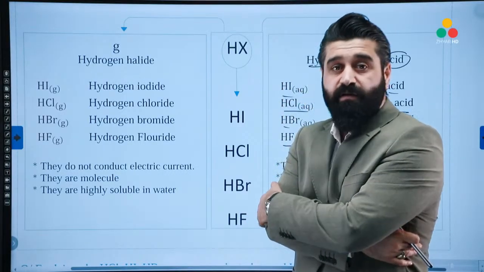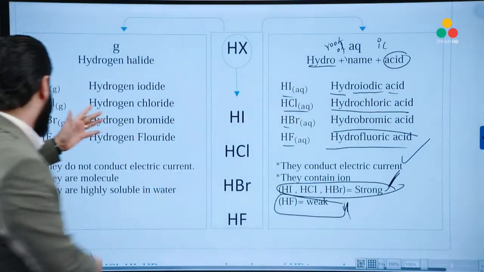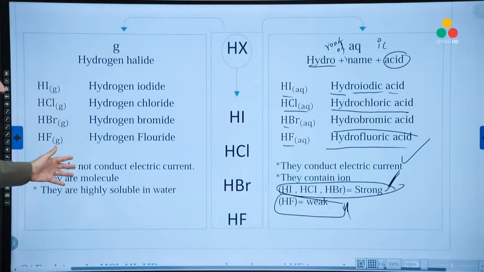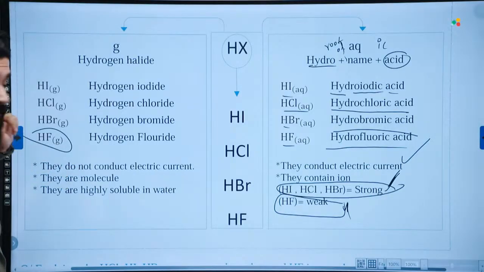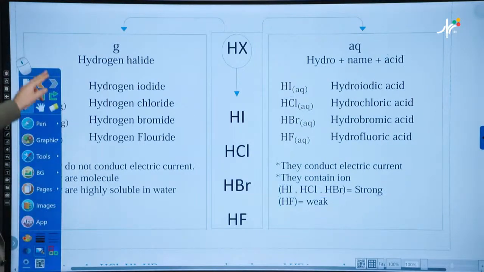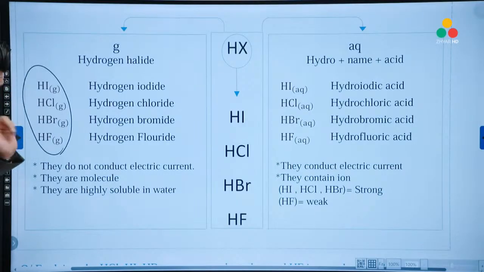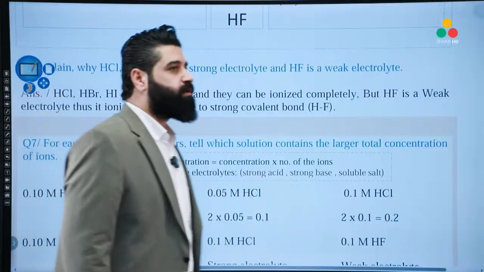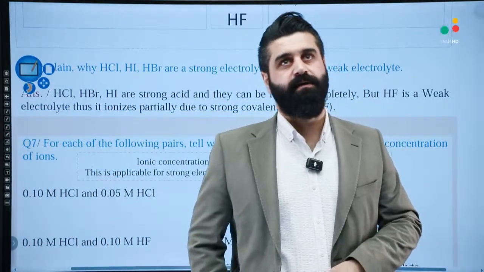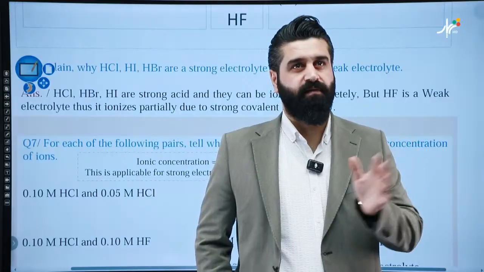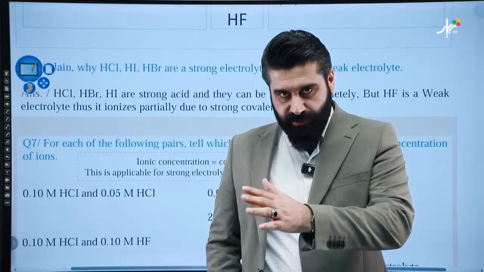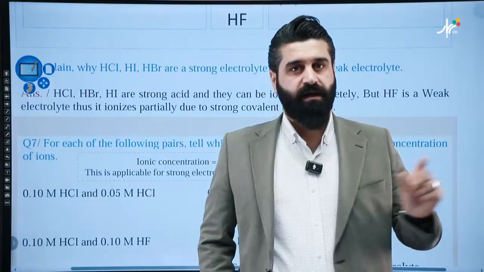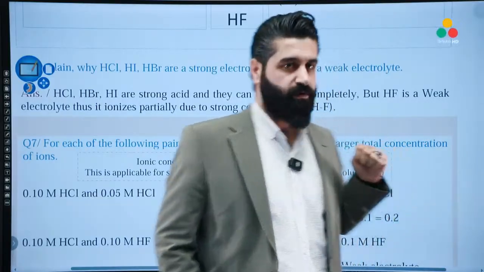This is a very, very, very important point. So if I say, which of the following is highly soluble but weak? HF. Which of the following is highly soluble but strong? HBr, HCl, HI. Which of the following is a highly soluble substance? All of them. Okay? Be careful. So what's the difference between hydrochloric acid and hydrogen chloride? Hydrogen chloride and hydrochloric acid both are HCl, but hydrogen chloride is a gaseous substance, but hydrochloric acid has been dissolved in water.